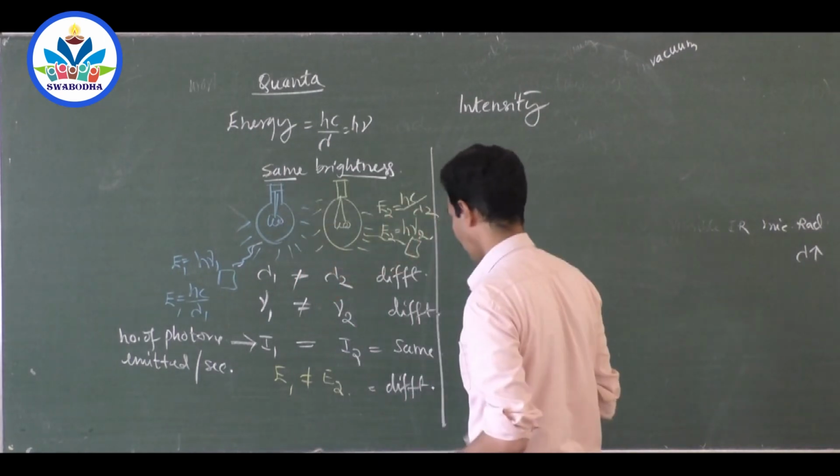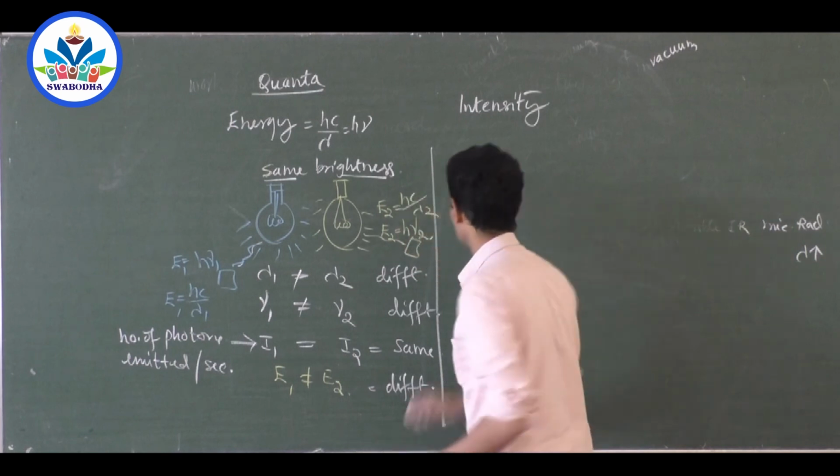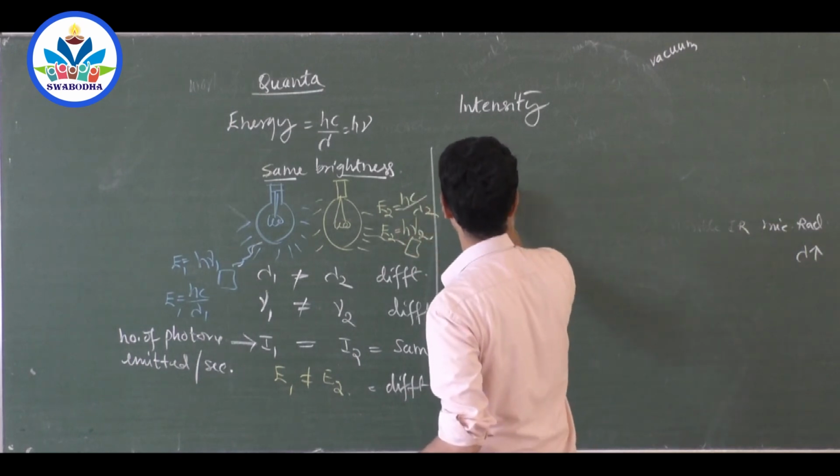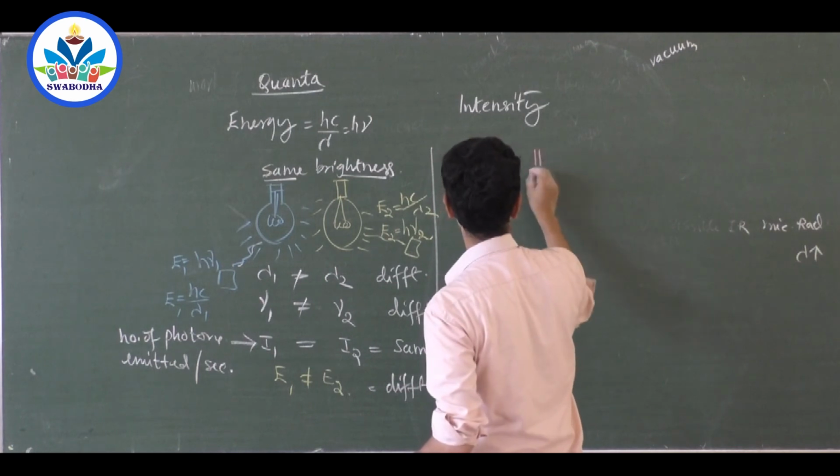Intensity. Suppose if I have two bulbs which are emitting red color light. Suppose this is a filament and this is also red colored light.